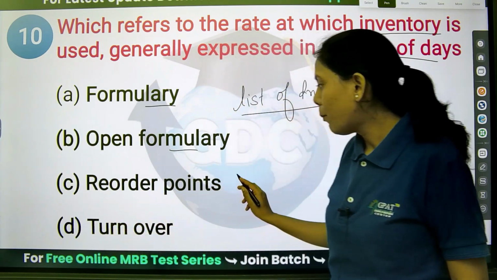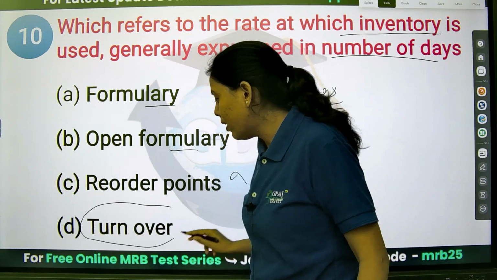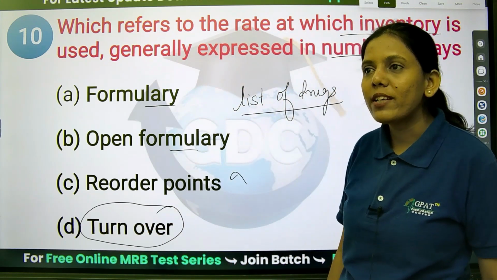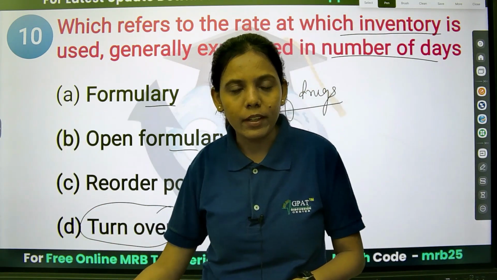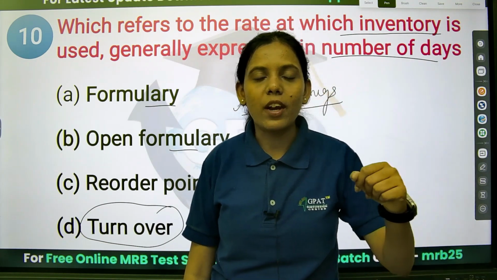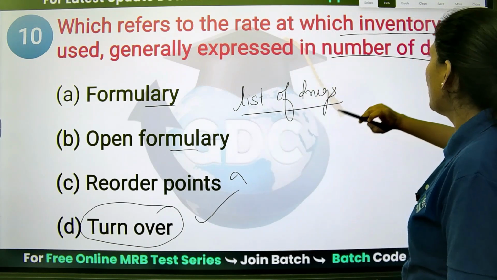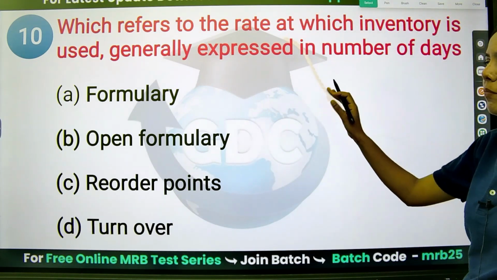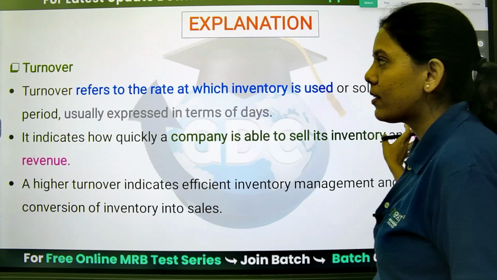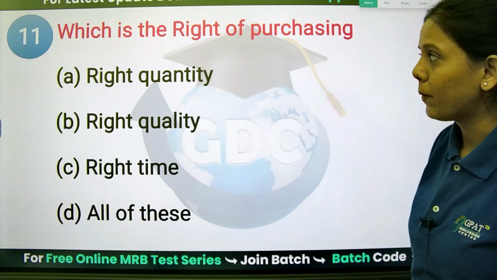Reorder points, no. Turnover, right? You might have heard that. What is the annual turnover of this company, or what is the revenue which is generated? This is nothing but related to the number of days. So turnover is the right answer. That is nothing but the turnover.